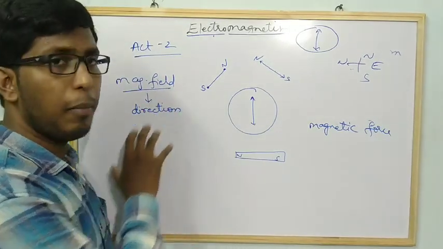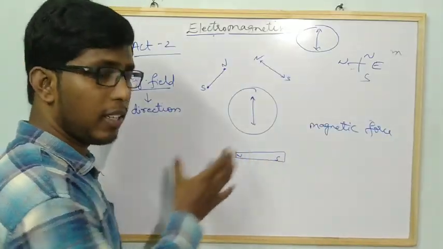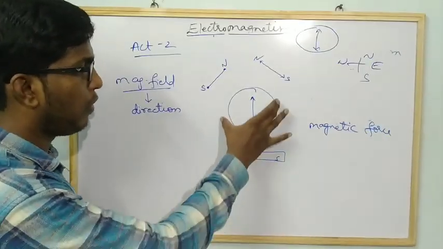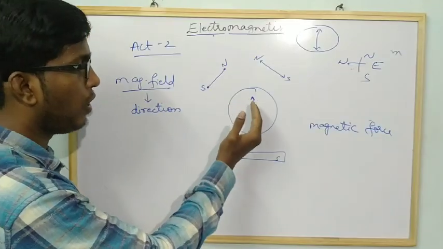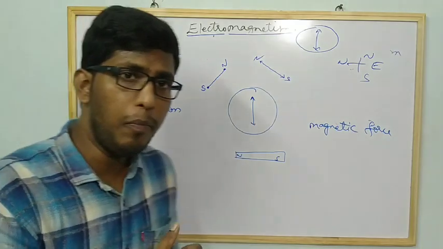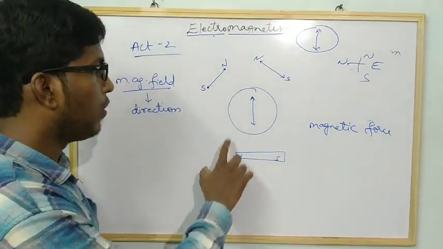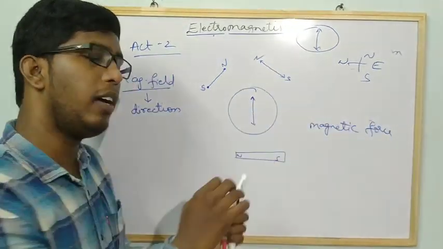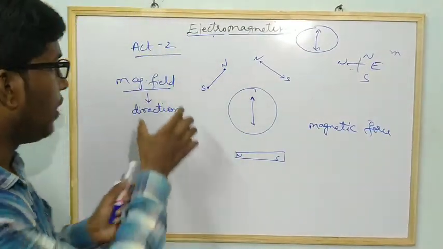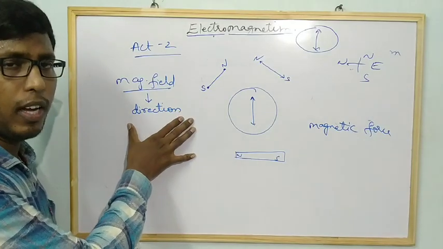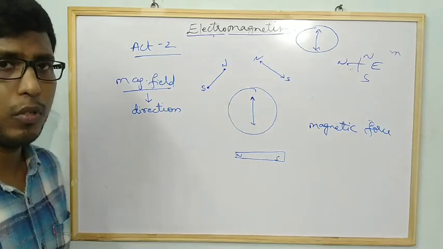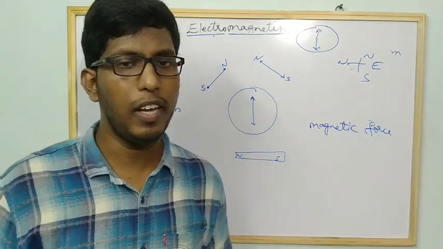To understand the magnetic field, what characters does it have? We have considered a compass and a bar magnet. When it was placed, it was deflected because of the magnetic field. Is it constant? Is it the same at every position? Definitely it is not, because we observed that the compass needle has shown different directions whenever it was placed in different positions. So we can say that the magnetic field is different at different positions, so the direction also changes. Is it clear now? Okay.